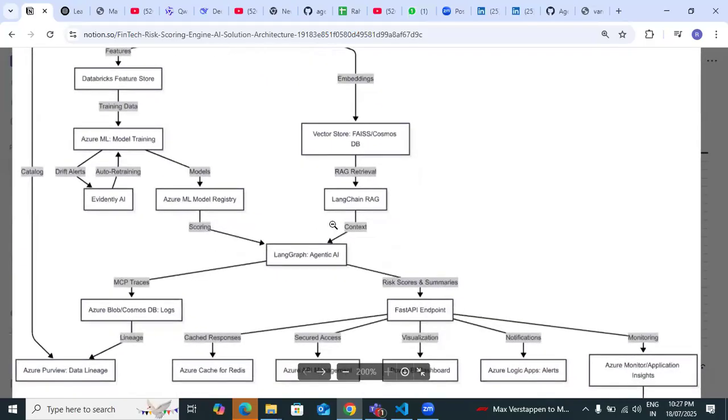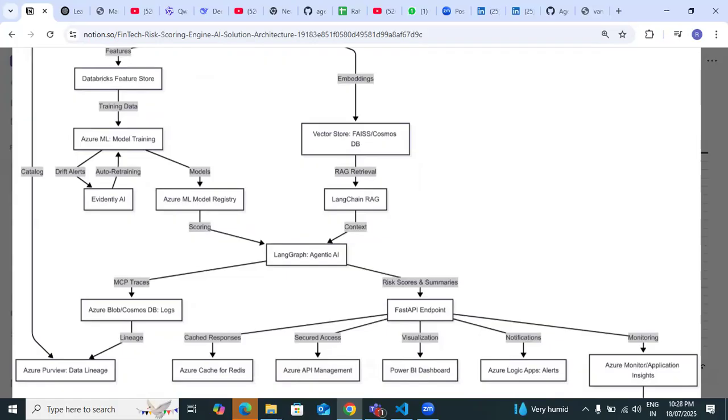LangChain, for framework creation for LangGraph, for agentic AI purposes, framework. Okay, then the Azure ML model repository. Okay, that repository where you are creating it on Azure ML Studio. ML Studio repository you are creating.